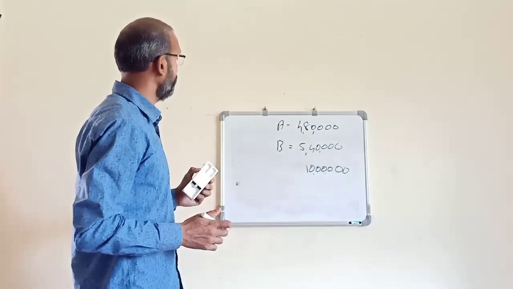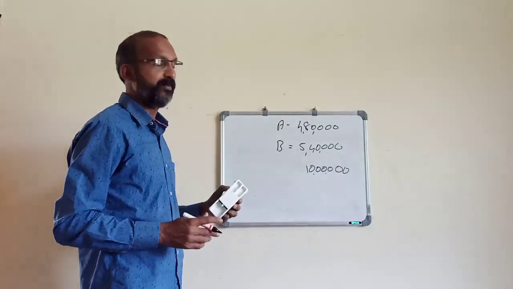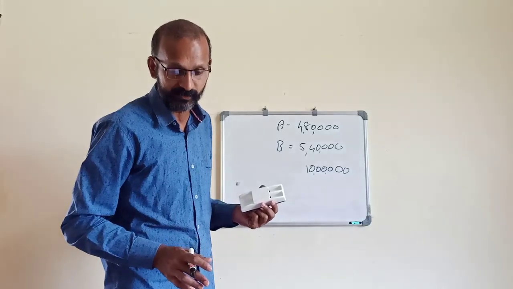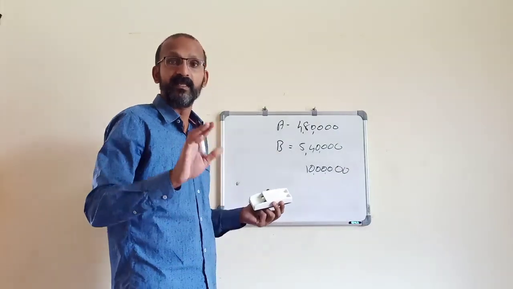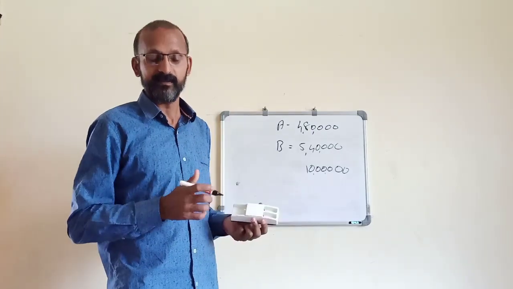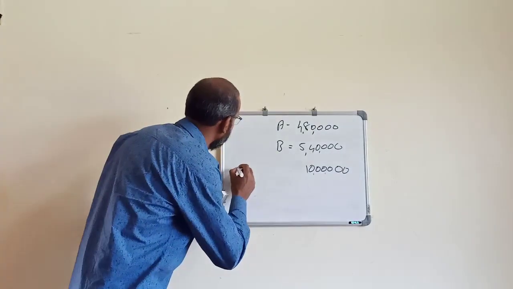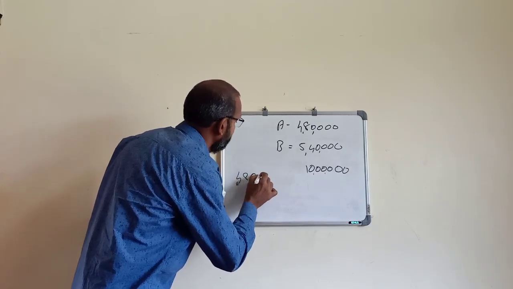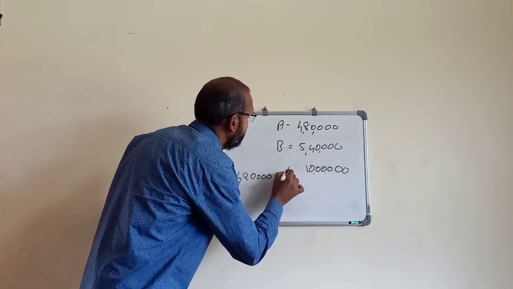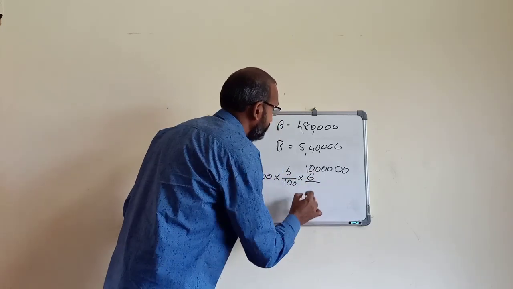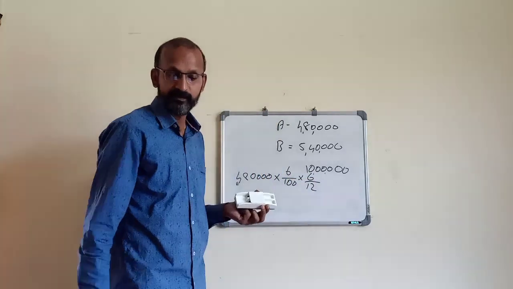According to this example, how do we calculate the interest on capital? First of all, we have to calculate the interest on capital for the period of 1st April to 30th September. There will be 6 months. Then we calculate for A: 4,80,000 into 6% interest rate into 6 divided by 12.